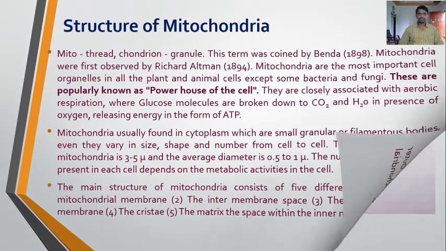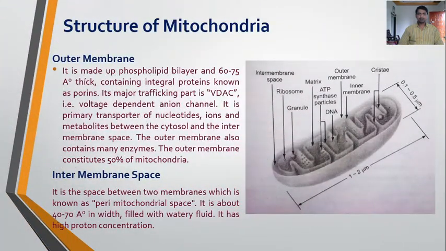So the first one is the outer membrane. This is the ultrastructure of the mitochondria. It possesses an outer membrane, an inner membrane that has been folded inside, the space between these two membranes, that is the intermembrane space, and the amorphous matrix, which is present inside the inner mitochondrial membrane. It also possesses the cristae.